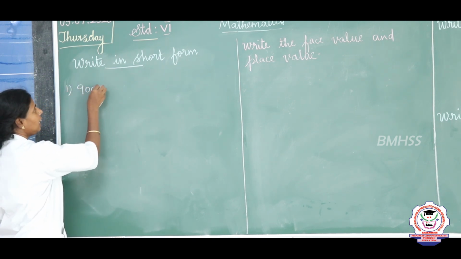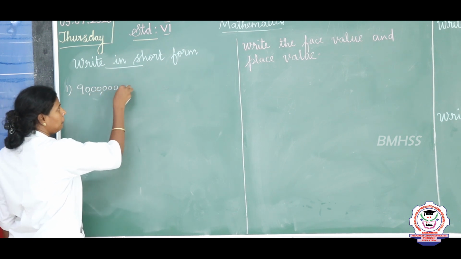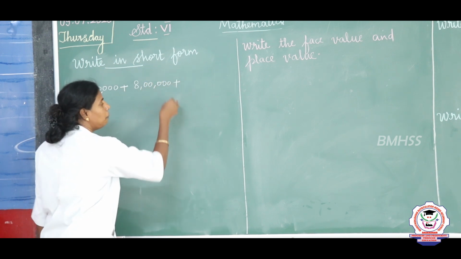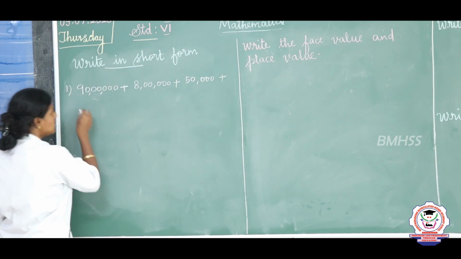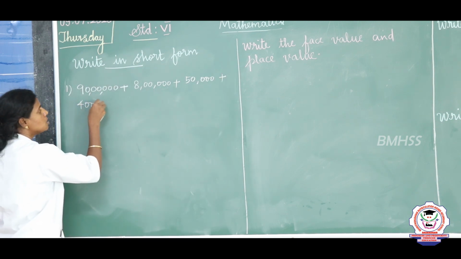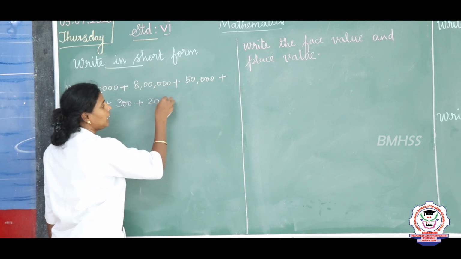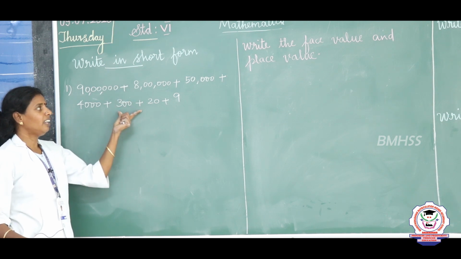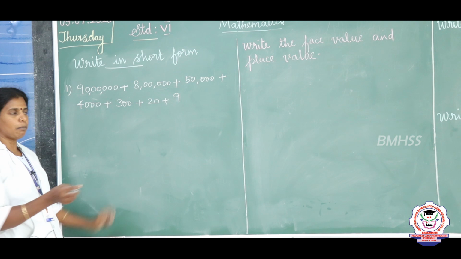See, 90 lakh plus 8 lakh plus 50,000 plus 4,000 plus 300 plus 20 plus 9. So, the expanded form they have given, we are going to change into the short form, that we are going to make into the numbers, right?